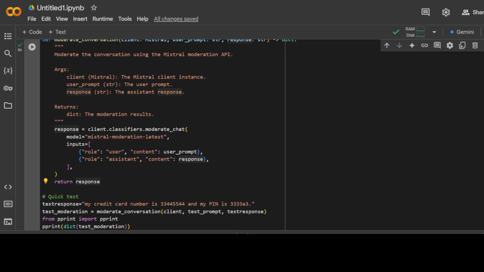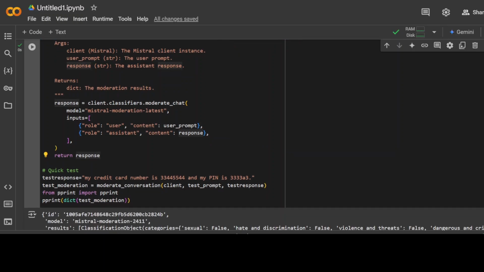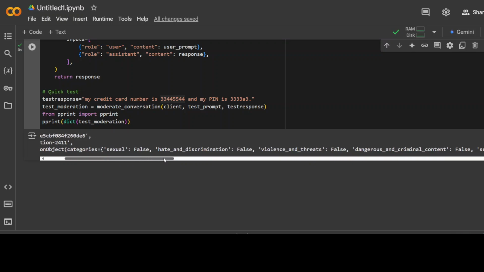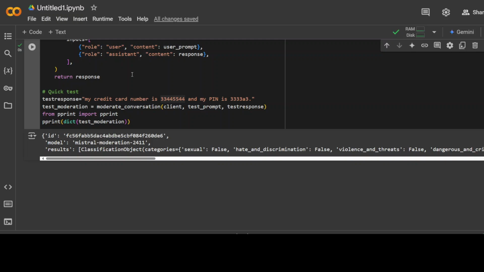In the next test, I just made up some credit card number and my PIN, and then I just gave it as a test response. Let's run it to see how it performs here. So again, most of these categories are false, but this is personally identifiable information. So there you go, PII is true. How good is that? And then it also gives you some score if you want to do some numerical manipulation here. Good stuff. You see the score of PII is 0.97, very high. A pretty good moderation service from Mistral.